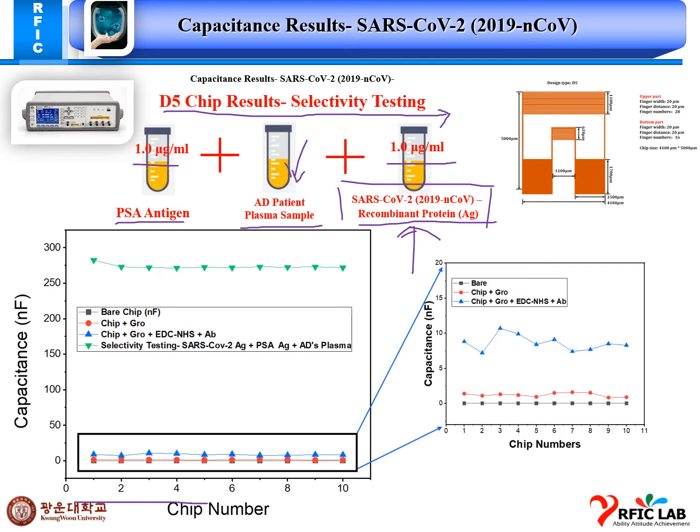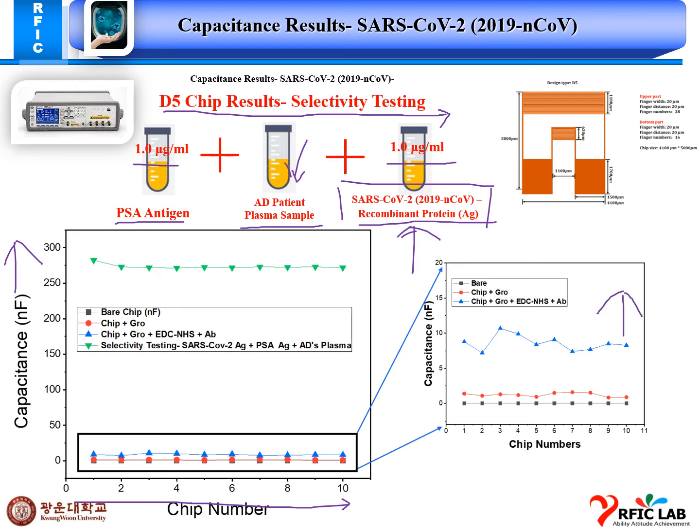Here we followed 10 chips on the x-axis and the capacitance on the y-axis. The values for bare chip, chip plus graphene oxide, and chip plus graphene oxide plus EDC NHS plus antibody are similar to what I described previously.